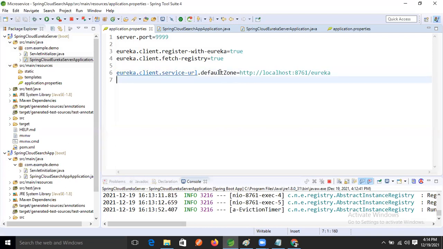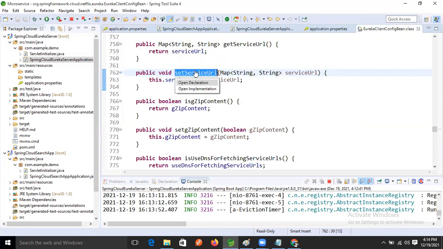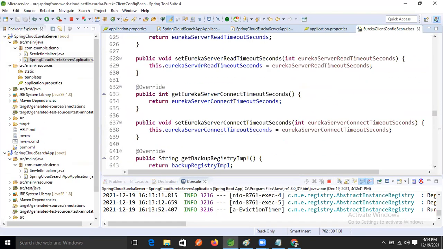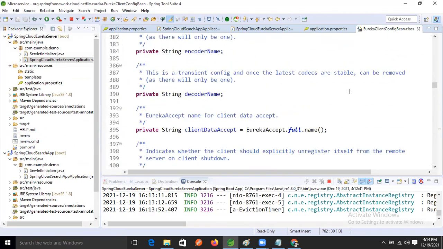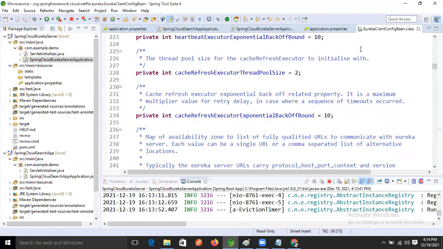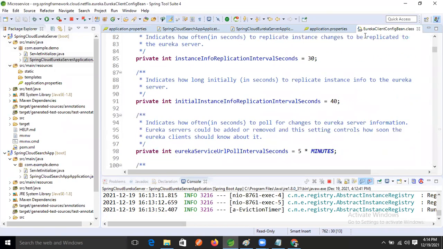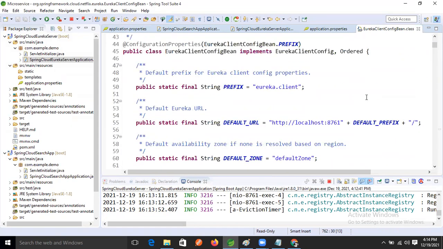One minute. I will open it. See this here. What prefix we need to give? One minute, I'm opening the API. See this here, what the default URL is. This is right.